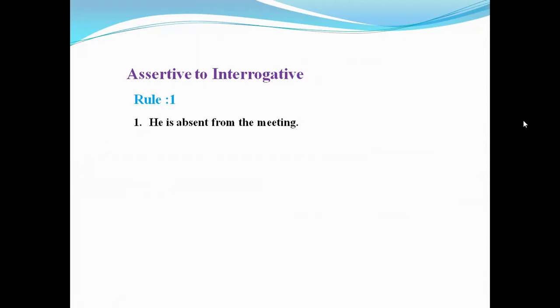1. He is absent from the meeting. Here, is is the auxiliary verb. If you want to transform it into interrogative, you just put is at the beginning of the sentence, and as it is affirmative, you must make it negative. So the answer will be, isn't he absent from the meeting? And you must put a question mark at the end of the sentence. If you do not put the question mark, the answer will be incorrect and you will get 0 mark.